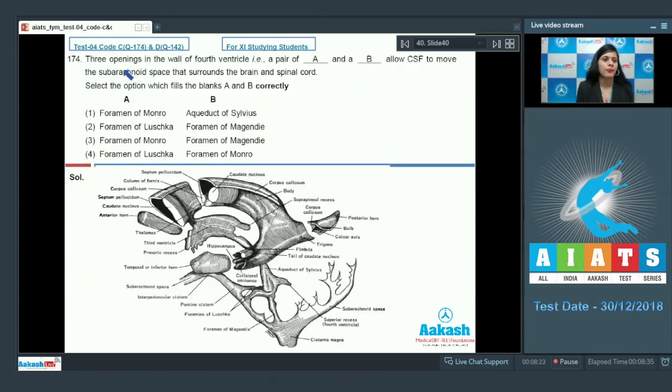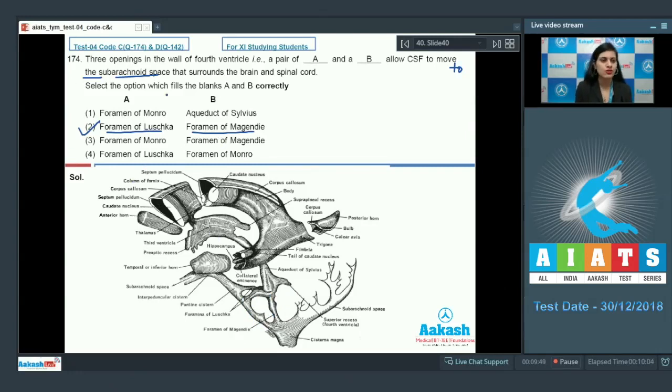Question number 174. Three openings in the wall of the fourth ventricle, that is a pair of A and a single B, allow CSF, cerebrospinal fluid, to move to the subarachnoid space that surrounds the brain and spinal cord. Now select the option which fills the blanks A and B correctly, and the correct answer to this question is option number 2, that is foramen of Luschka and foramen of Magendie. As you can see here in the diagrammatic representation, this is your fourth ventricle. On the roof you have 2 apertures for foramen of Luschka, and on this side wall you have foramen of Magendie, which is present on the wall of the fourth ventricle. So the correct answer is option number 2.